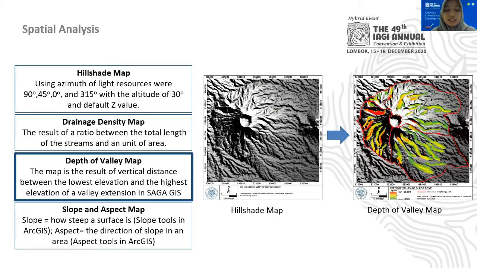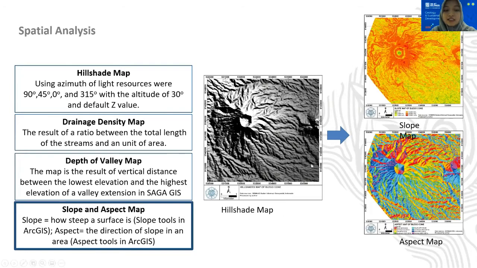The third one is depth of valley map. Depth of valley map is positively correlated with drainage density map. The depth of valley map is the result of the vertical distance between the lowest elevation and the highest elevation of a value, and the depth of valley map is made by the valley extension in SAGA GIS. The depth of valley value will show us how long an area has been exposed to the surface and how intense the erosion is in the area.